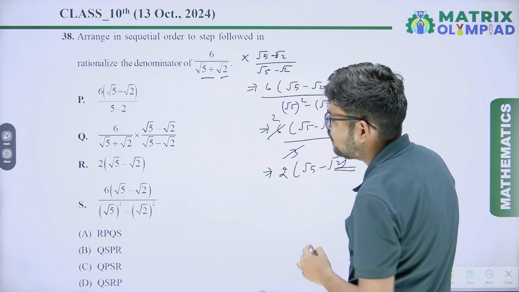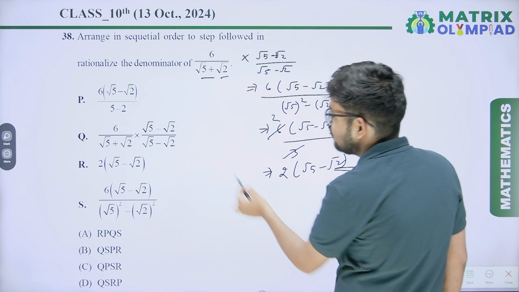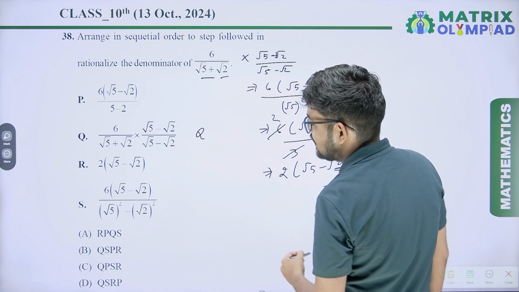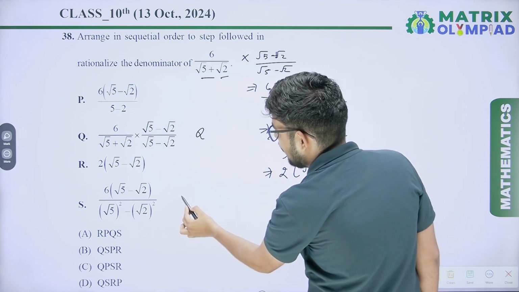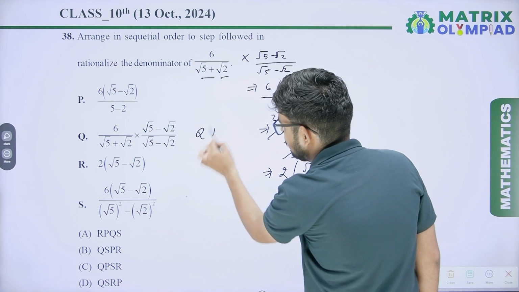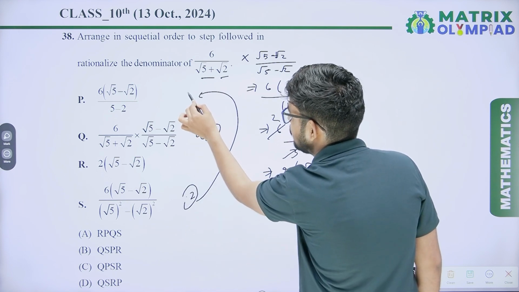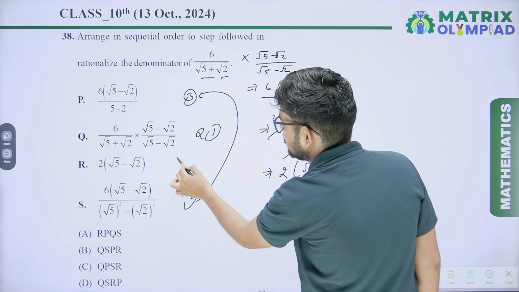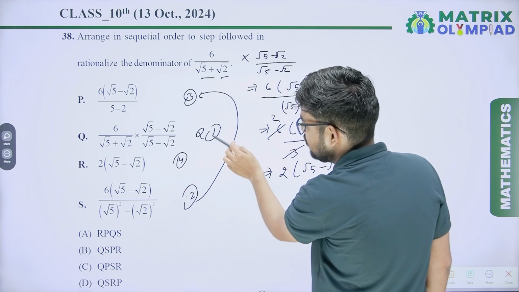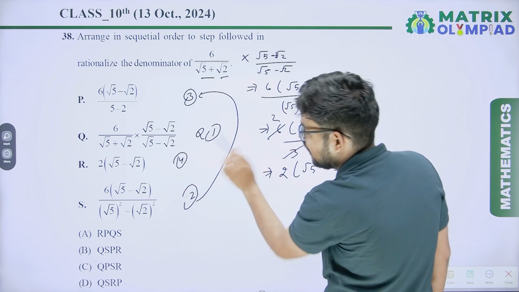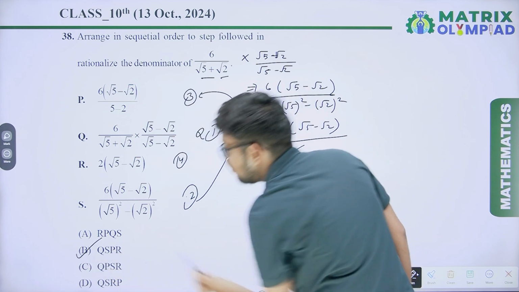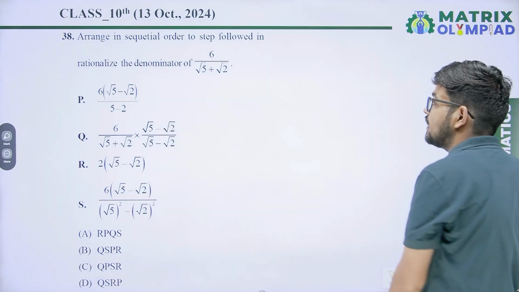Okay, so our first step is q, second step is s, third step is p, and fourth step is r. So it will be q, s, p, r. Option B will be the correct answer.